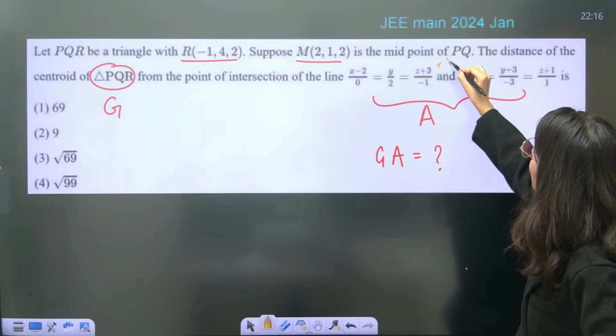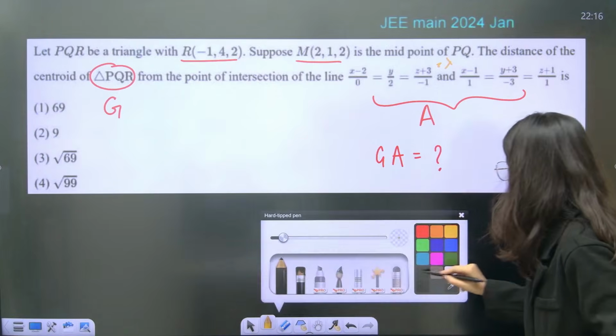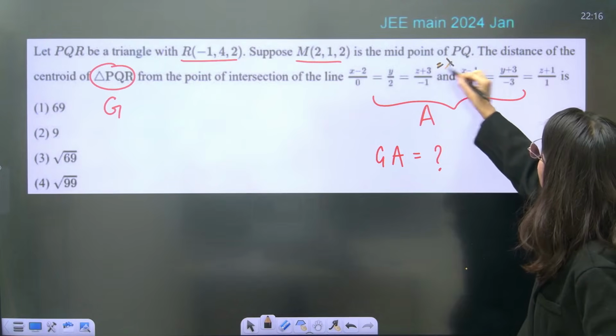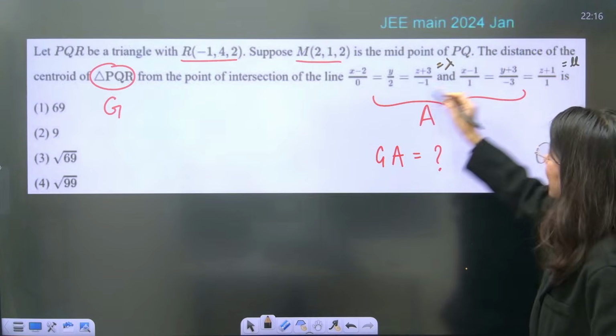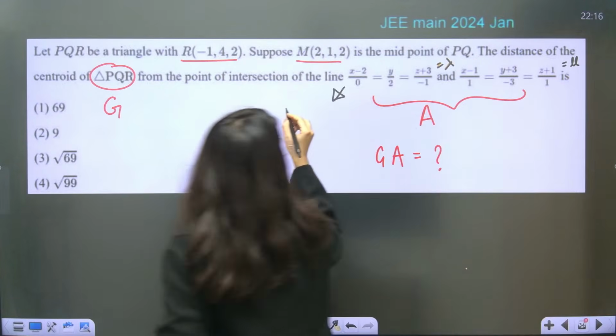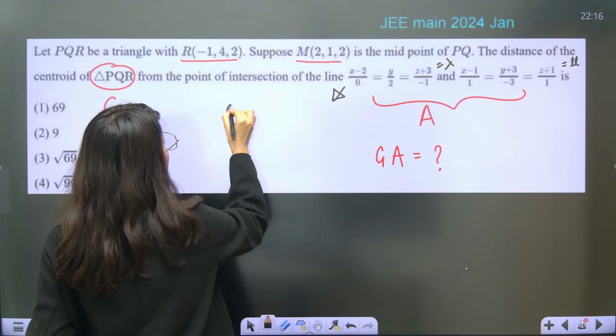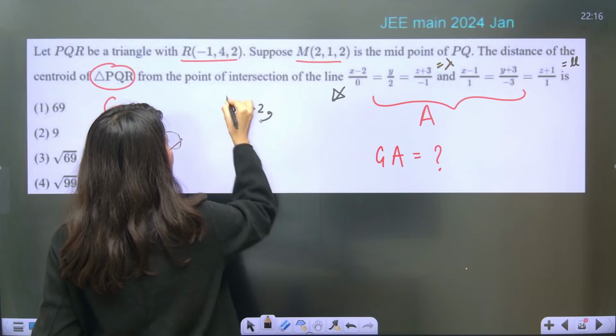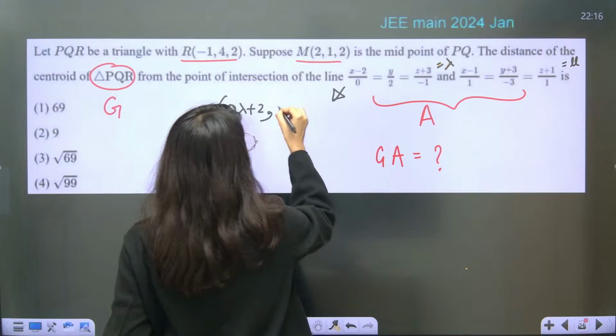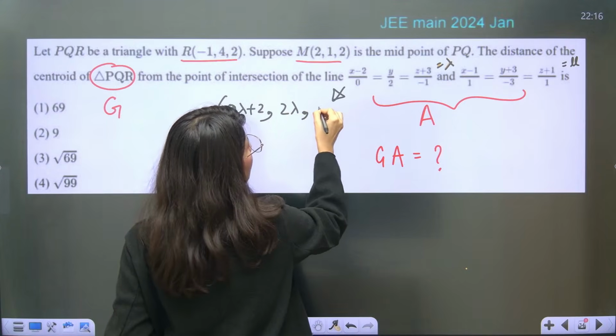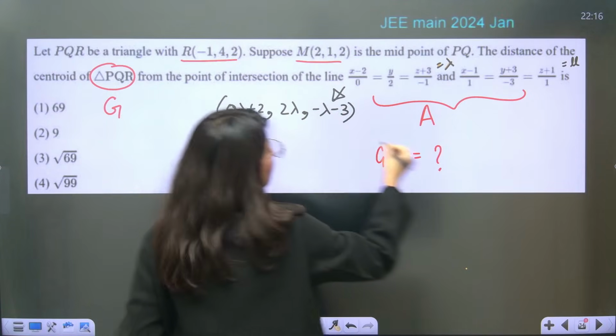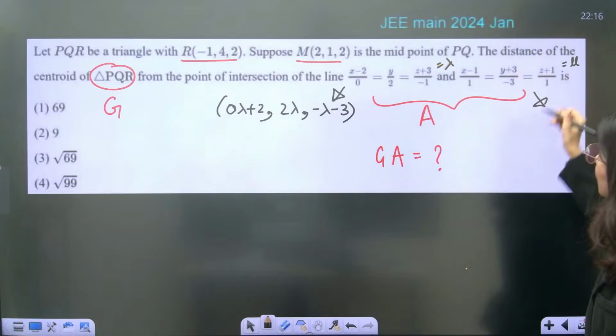This is your lambda. This is your mu. Tell me, the point on line number 1: 2 lambda plus 2, comma, 2 lambda, comma, minus lambda minus 3. What about the point on this line?